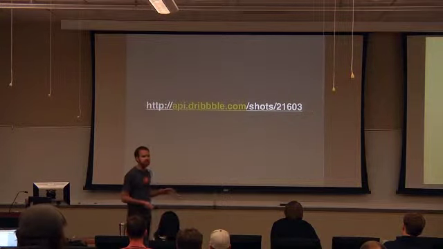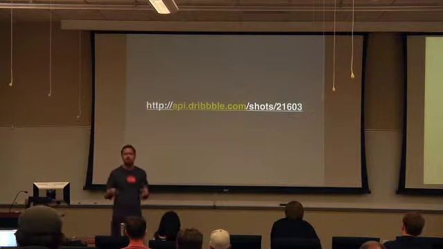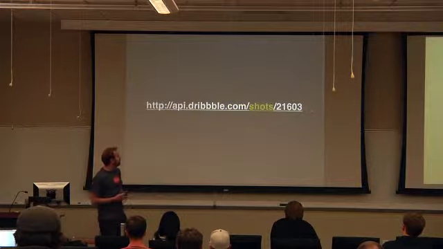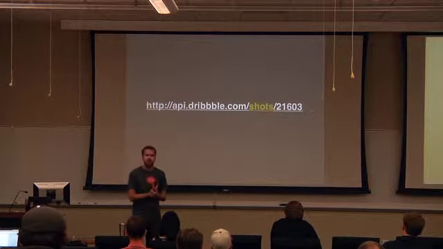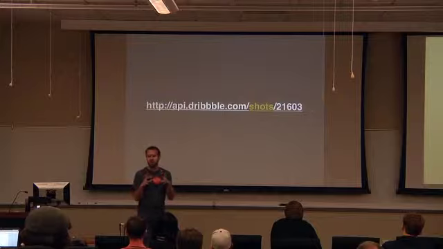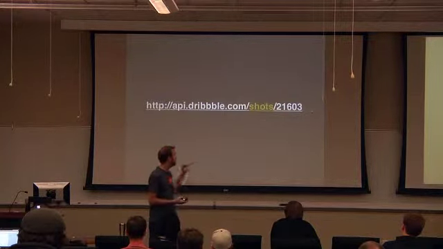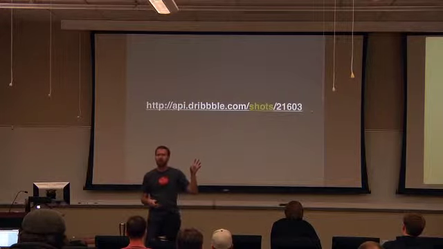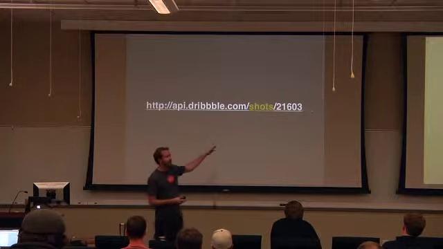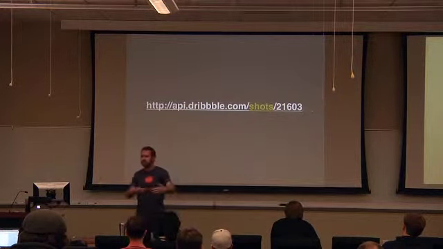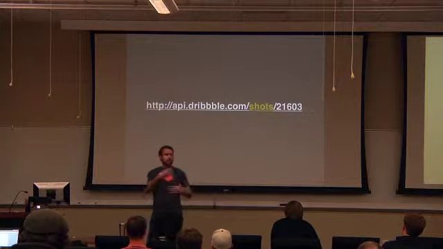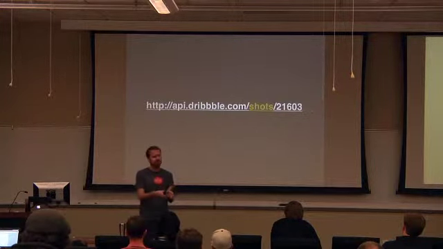They've set up their service so that it can scale with lots of people hitting it. Then they have what are called resources. In this case, they call the little posts of what a designer's working on shots. If we do just /shots without a number after it, we would get a list of all of the shots. If we put a number after it, we would get that specific shot.